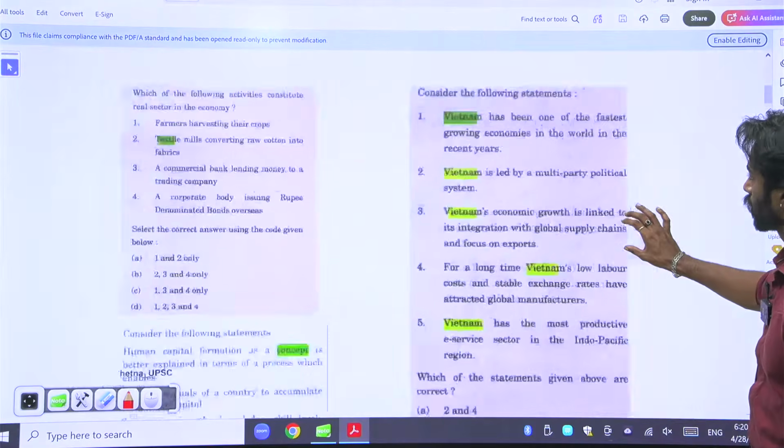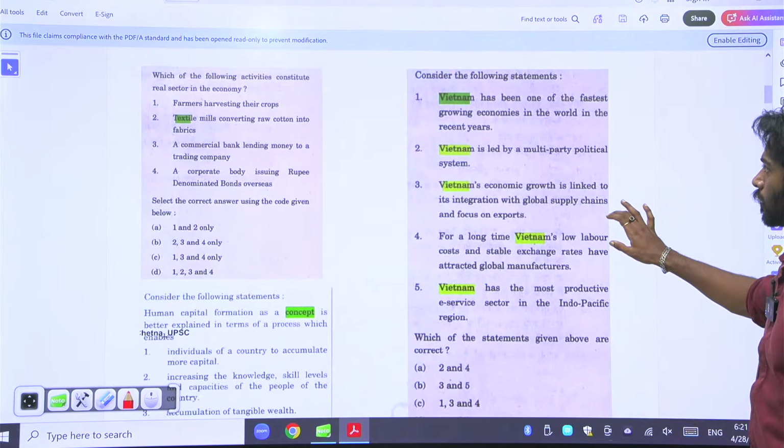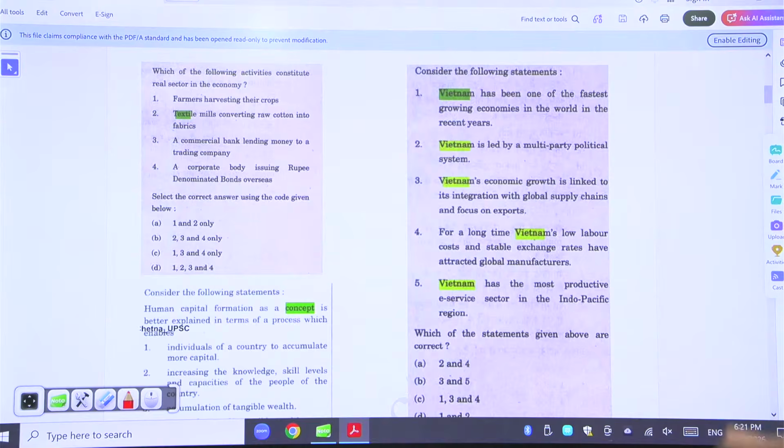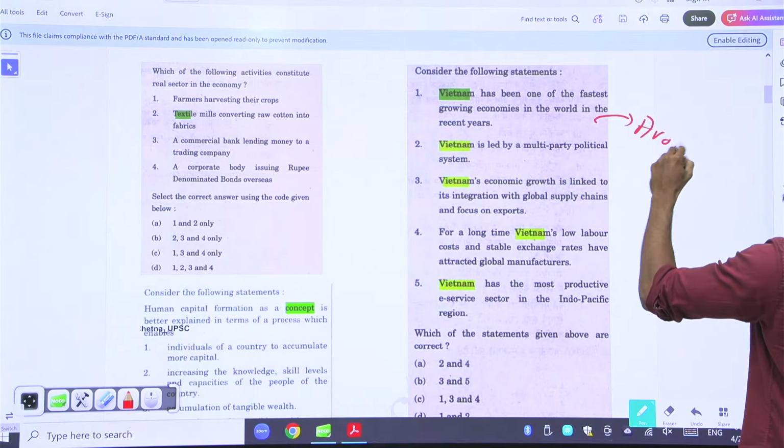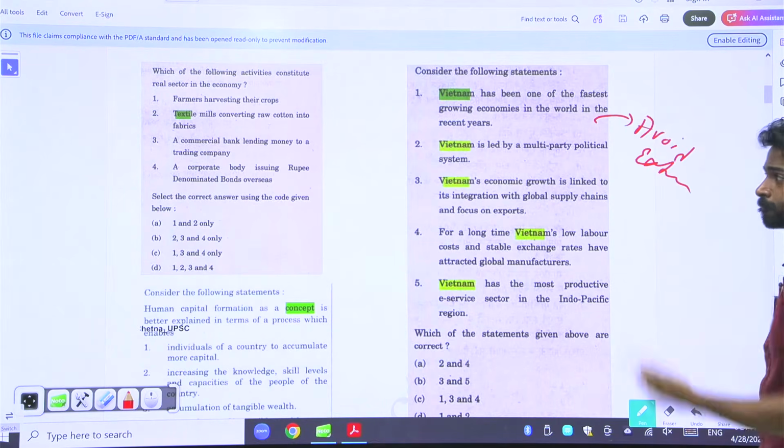This is a question where you can actually use the elimination technique. Okay. Vietnam has one of the fastest growing economies in the world. It's not an extreme statement. It avoids extreme. Right? It avoids extreme.